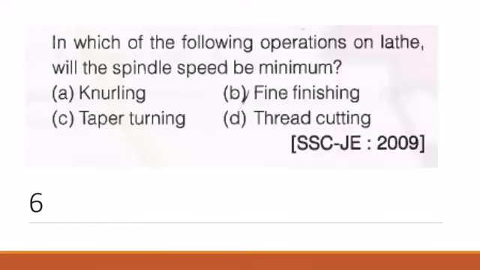Now the next question is, in which of the following operations on lathe will the spindle speed be minimum? For the spindle speed to be minimum, we have to find an operation where very minimum spindle speed is required. It is not knurling, not taper turning, not fine finishing. It is thread cutting.